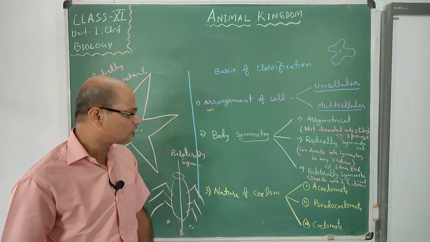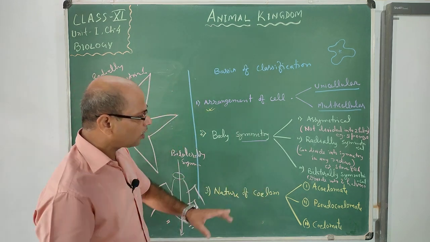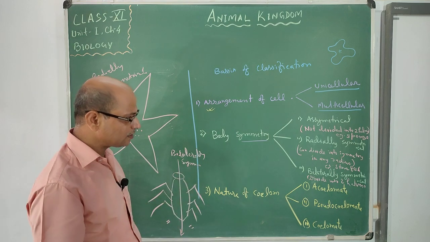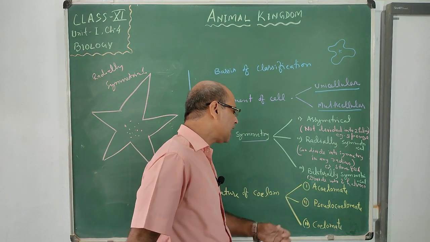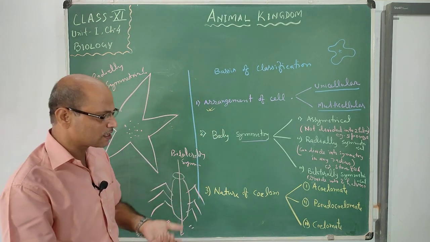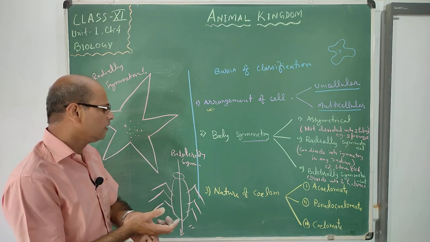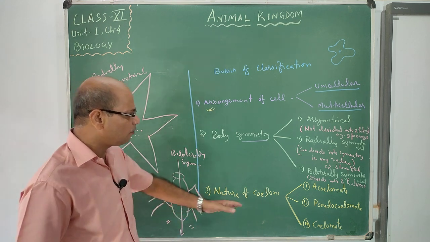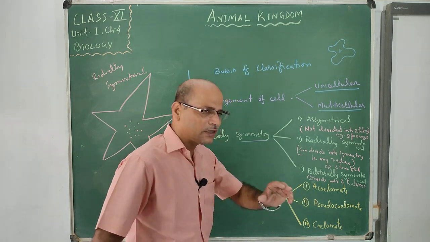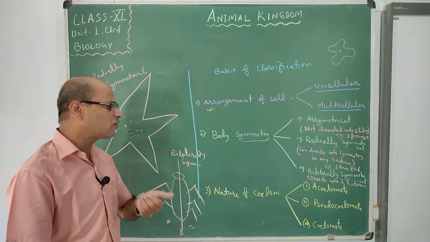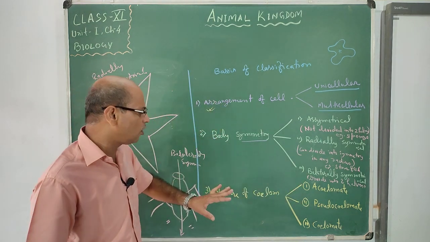Now we discuss the coelom. Coelom is the gap, or we can say the passage, present in the body. Inside it there is our digestive system, and different types of activities take place in the body of the coelom. If coelom is present, we say it is coelomate. If not present, acoelomate. If the coelom is present but not functional, it is called pseudocoelomate. So these are the three types of coelom.